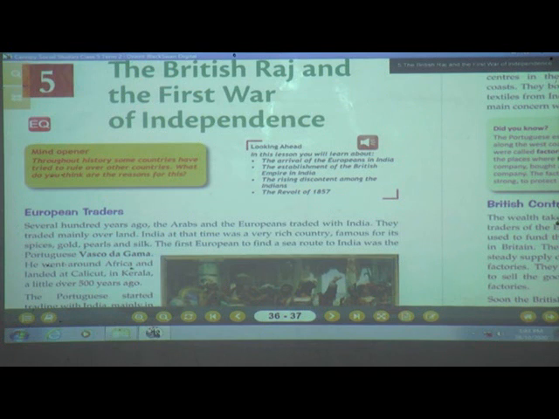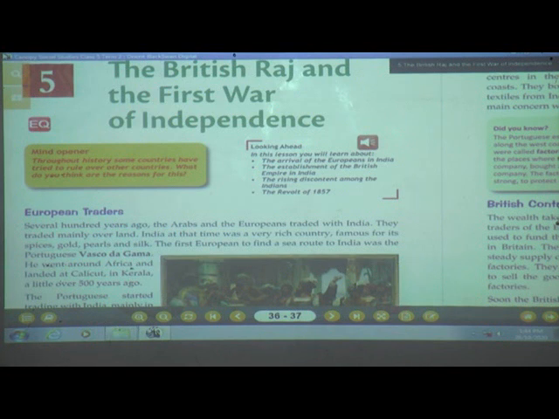He went around Africa and landed at Calicut in Kerala a little over 500 years ago. Imagine students, 500 years before.